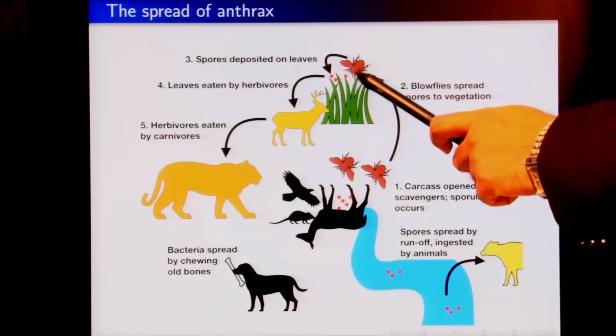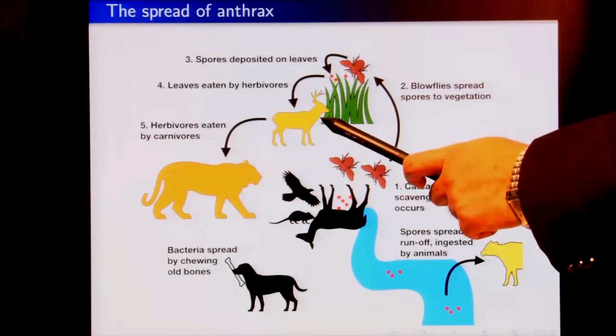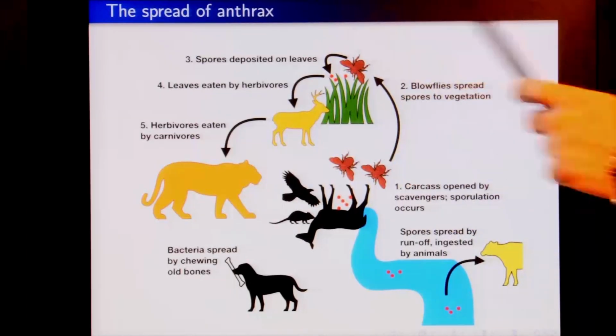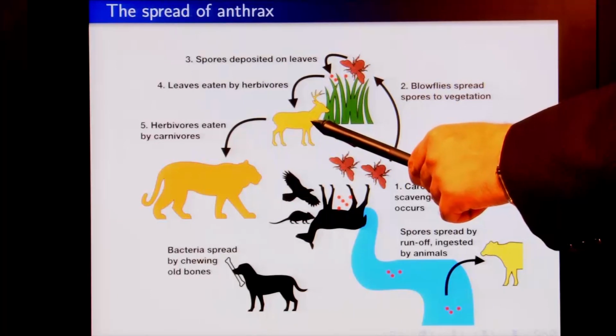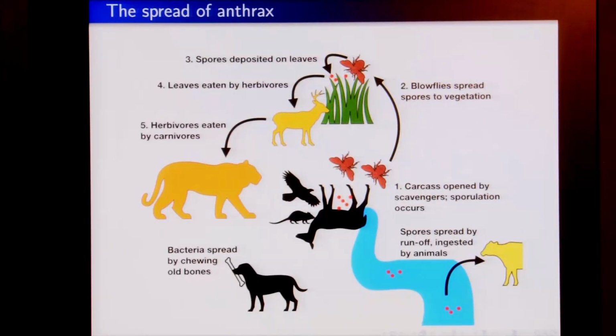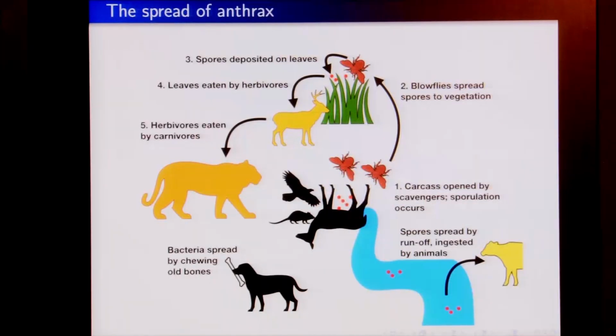So, once these spores have reached the grasses or the leaves, these leaves are eaten up by the herbivores. Now, when the herbivores eat these leaves, they also catch the disease anthrax. They might also die in a short while, say in a few days, but when they have these pathogens in their bodies and are in the incubation phase, they may also get eaten by the carnivores present in the system. So, in the African system we have lions, in our system we have tigers or leopards.